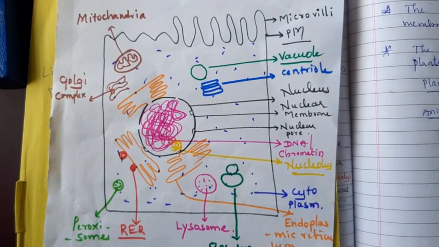Then an important thing, the microvilli. There are foldings of the plasma membrane to form microvilli. They help in the attachment of the animal cell to the basement. Okay, microvilli are present for attachment to the basement.